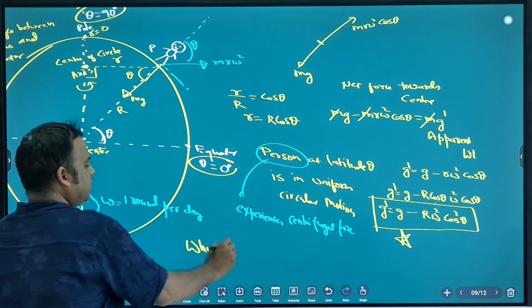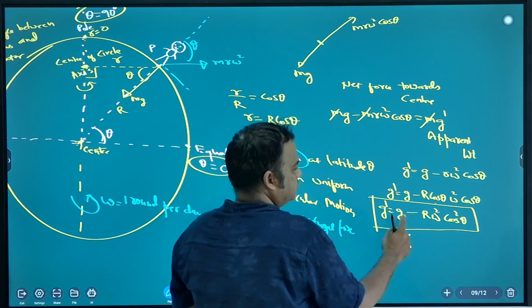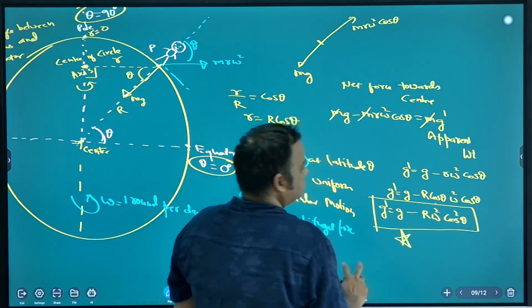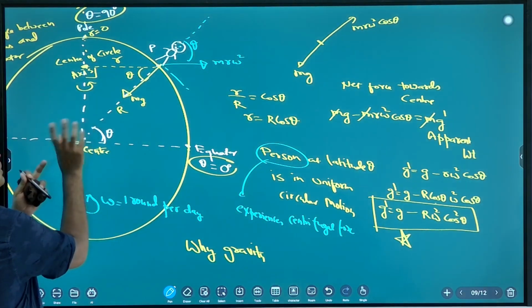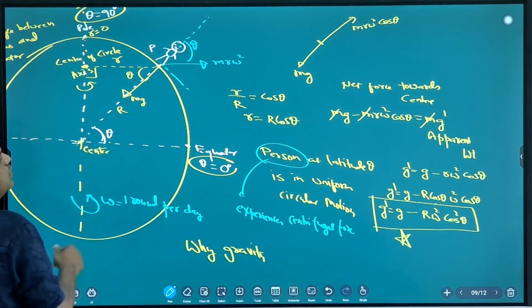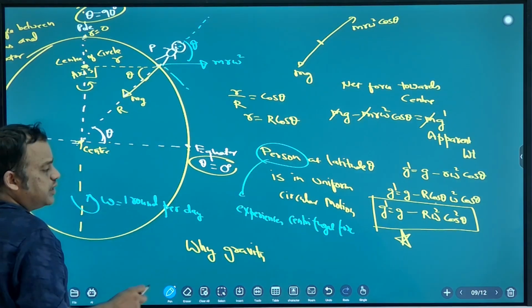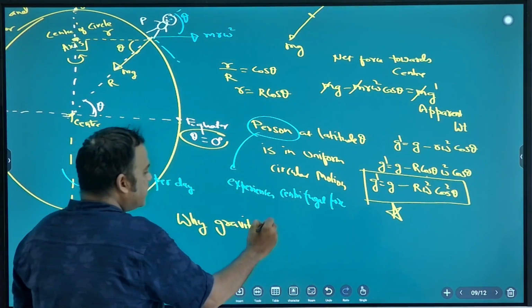So is gravity increased or decreased? Decreased, because you are subtracting. Due to the rotation of the Earth, gravity is less. So why is gravity less?